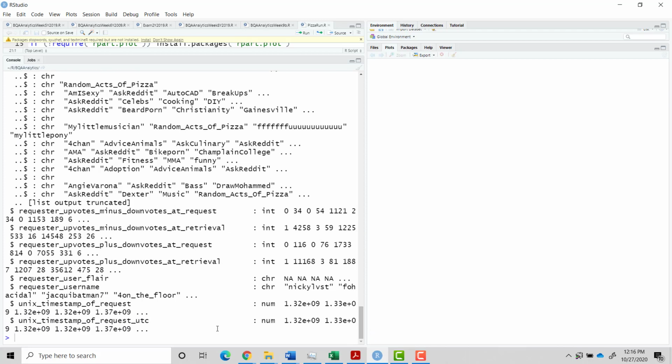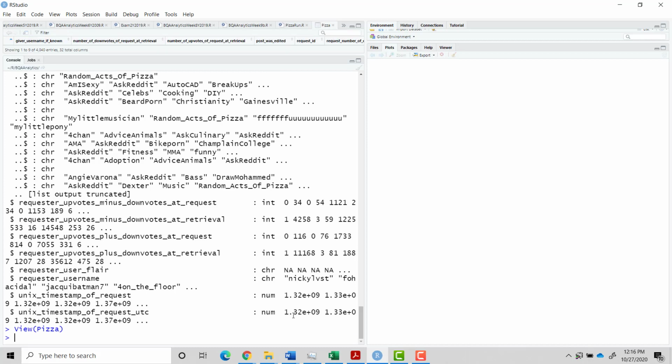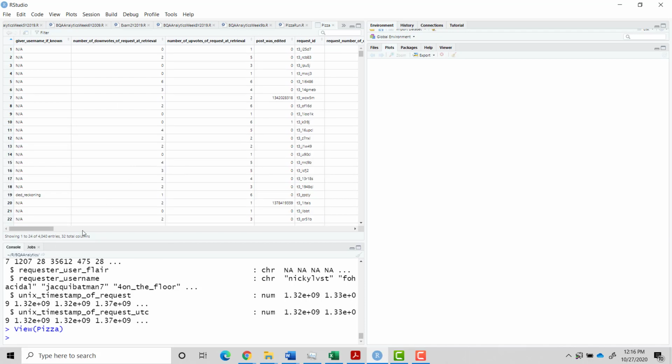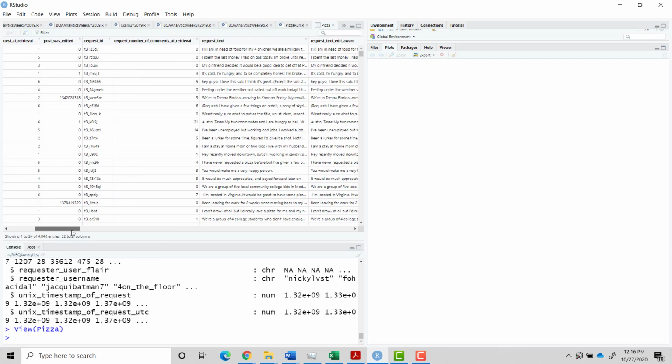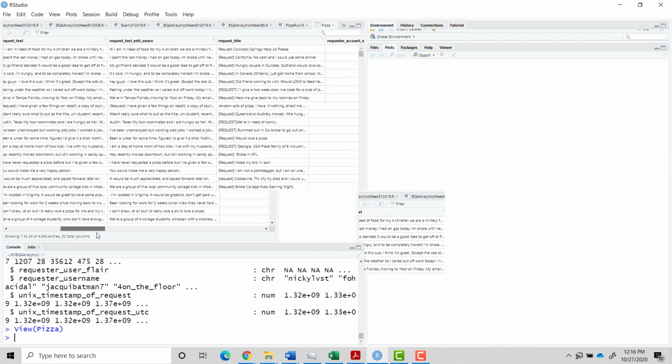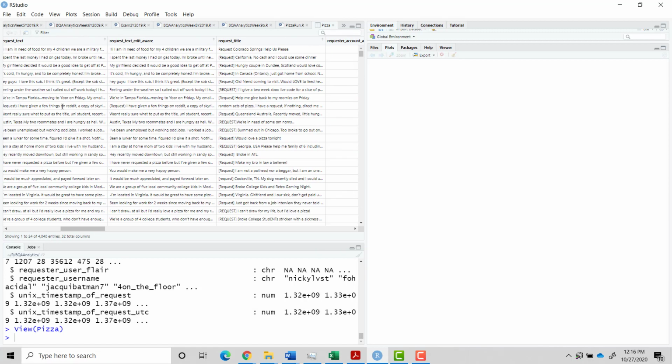We can also look at the data set, so let's view it. And here we go. Some of this information is numerical and some of it is textual.